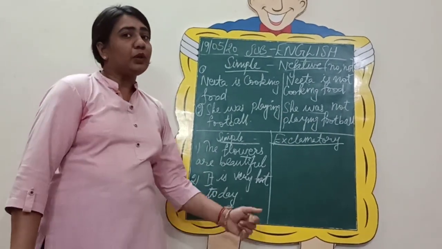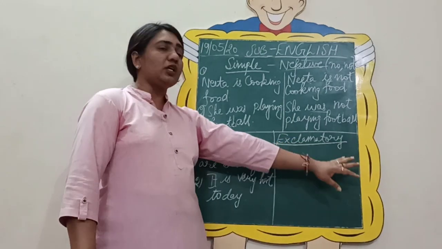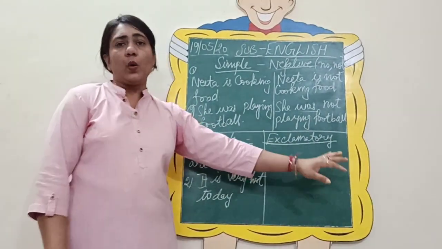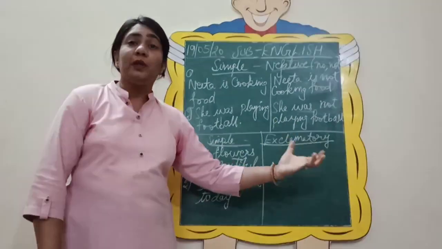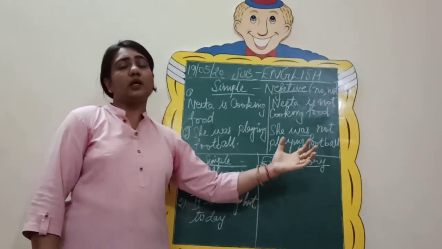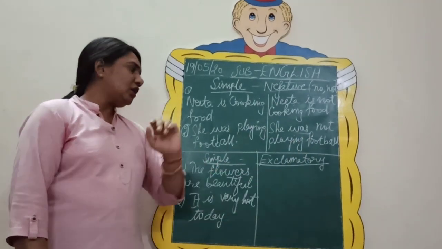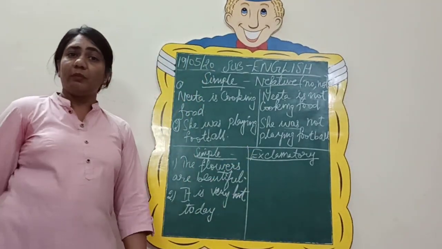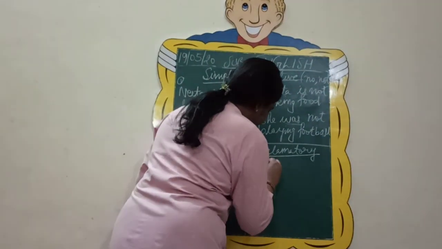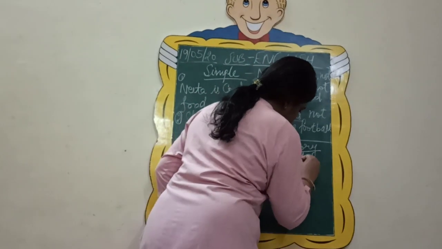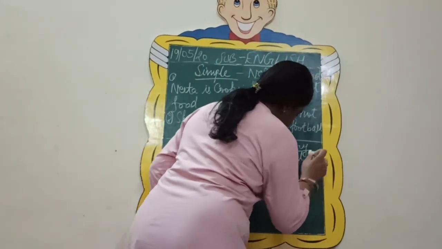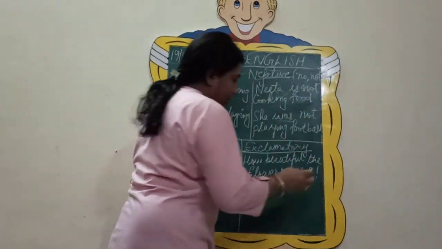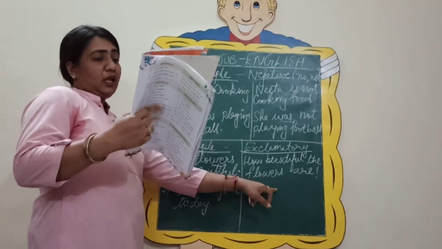How? How will you do that? So dear children, for changing into exclamatory sentences, we always use how and what. That is our WH family. But basically these two words are only used, how and what. So let us start. The flowers are beautiful. So how will you frame it? How beautiful the flowers are, plus your sign of exclamation, very important.